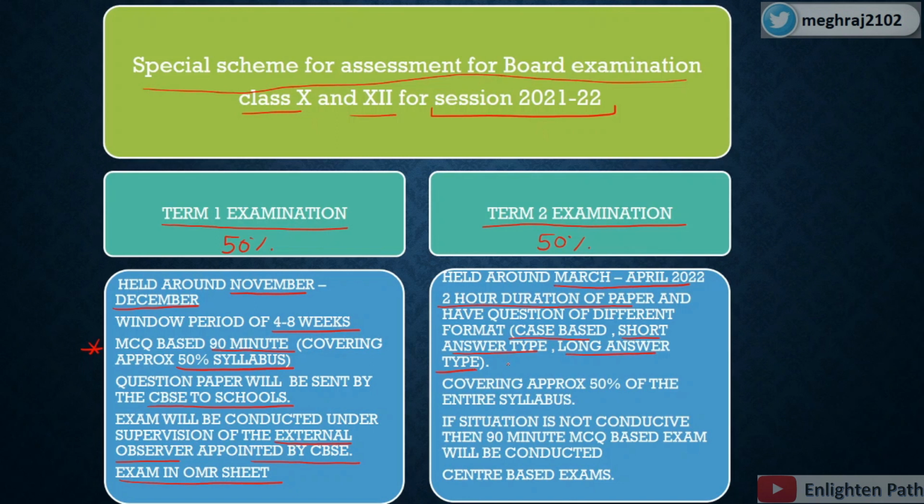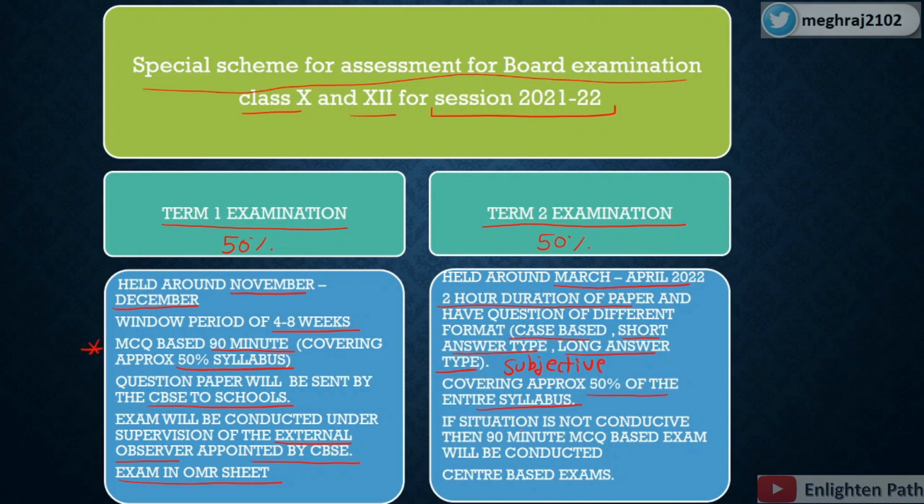That means it will not be an objective type question paper. It will be a subjective type exam. That means term 1 was objective type, but term 2 will be subjective type. And this will also cover 50% of the entire syllabus. That is also something you have to keep in mind: only 50% of the syllabus will come.